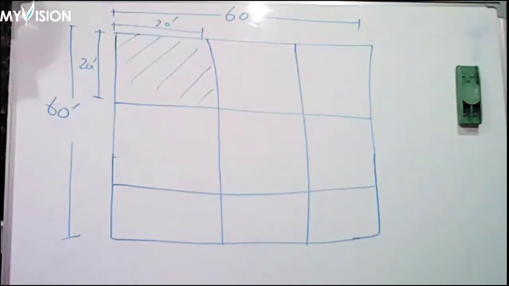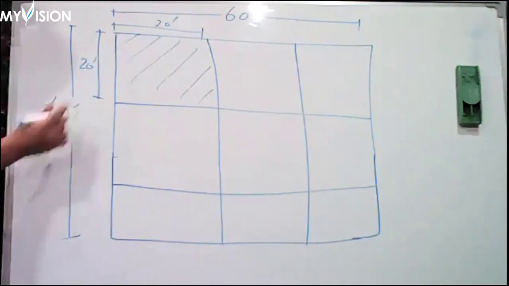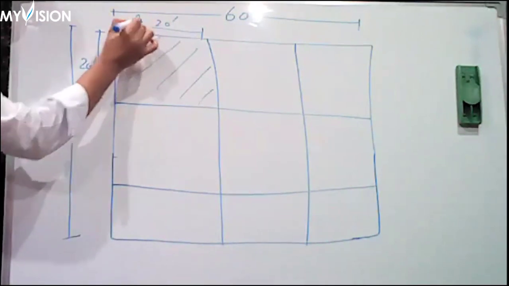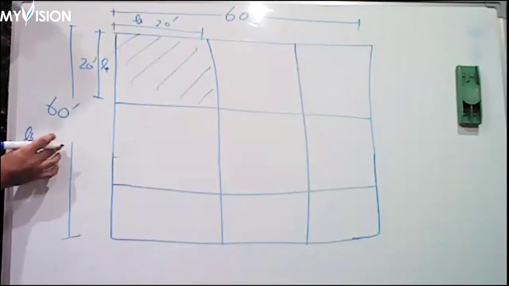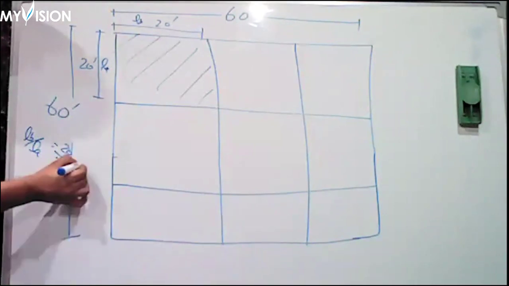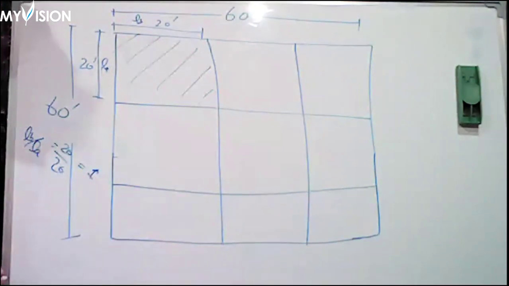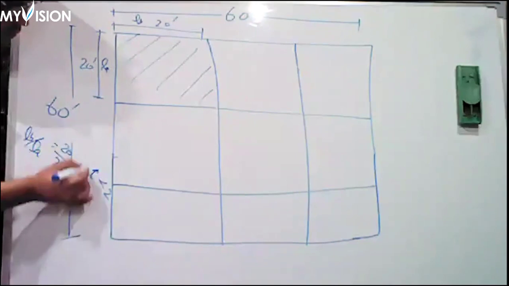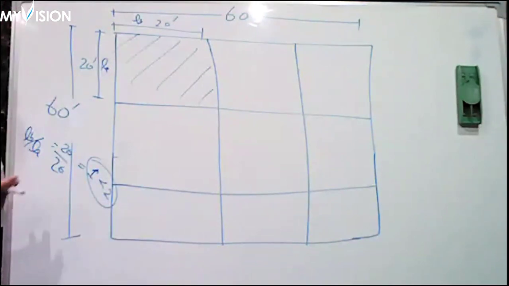It's a two-way slab because this is LB, this is LA. So LB divided by LA equals to what? Means 20 divided by 20 equals 1, which is less than 2. If this ratio is less than 2, then what can we say?